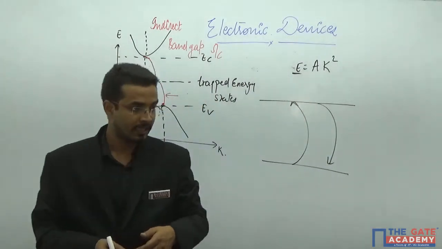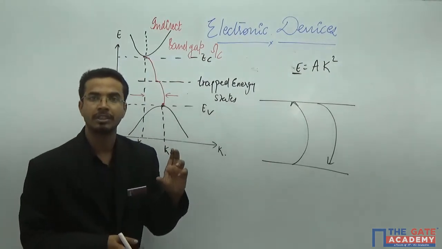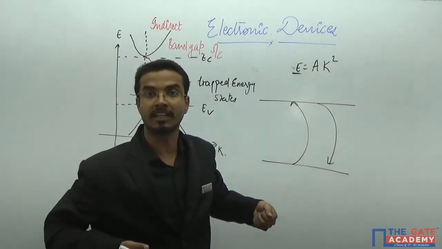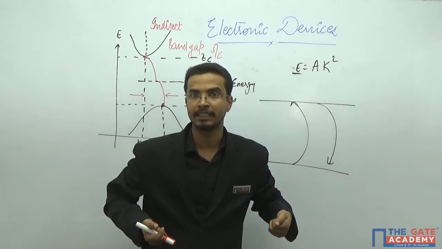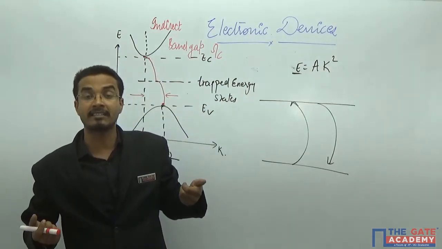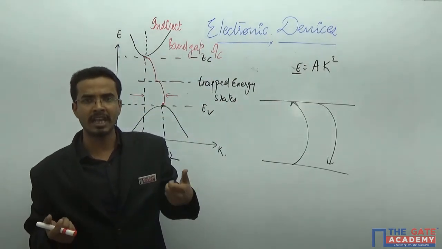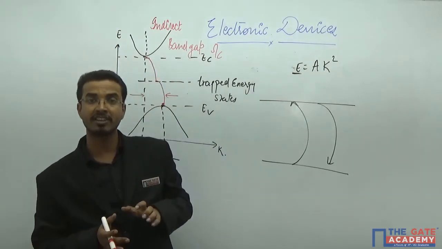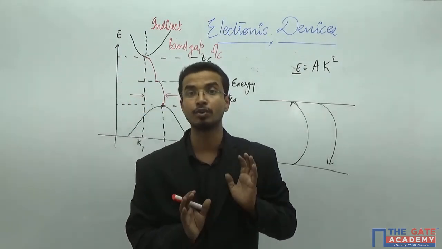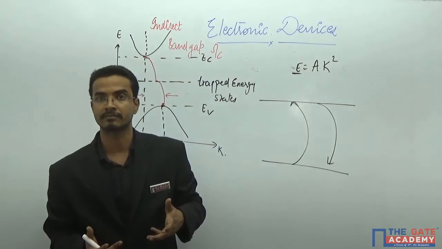If the velocity is getting reduced, definitely the lifetime of the charged particle will be high. Yes or no? And if the lifetime of the particle is high, the recombination will take a little bit later. If the recombination takes a little later, definitely those devices will become sluggish.